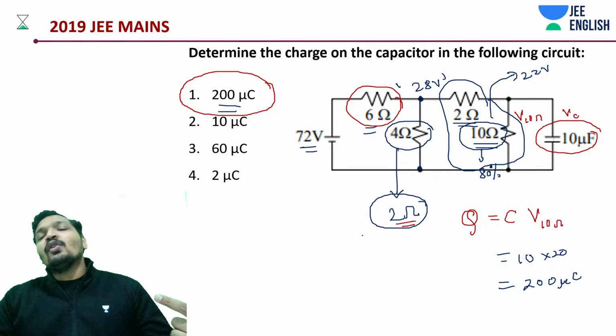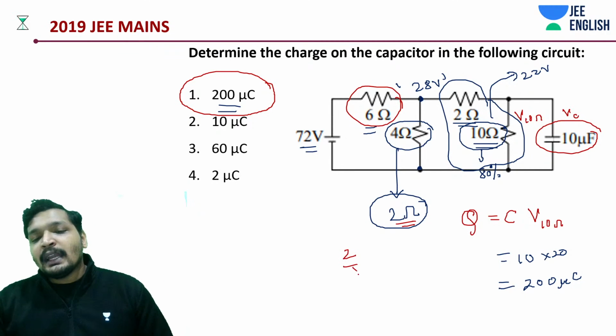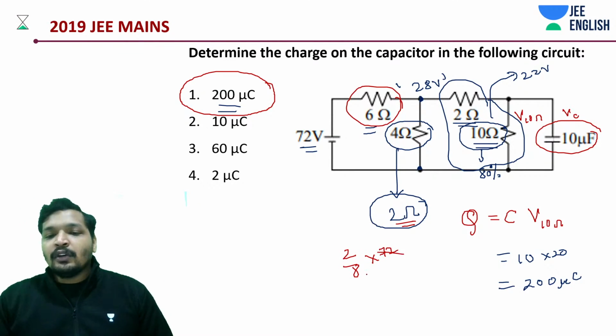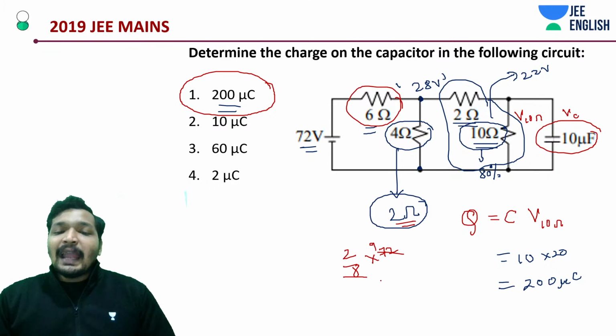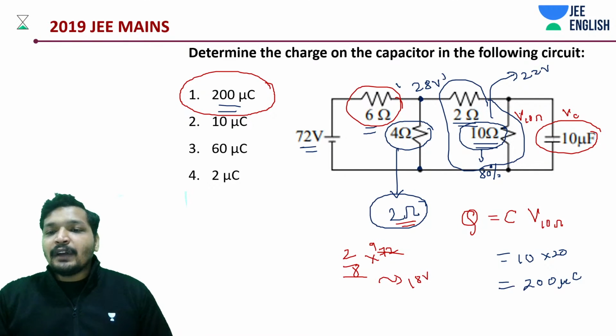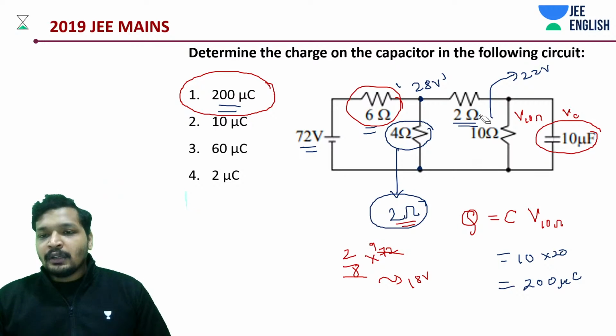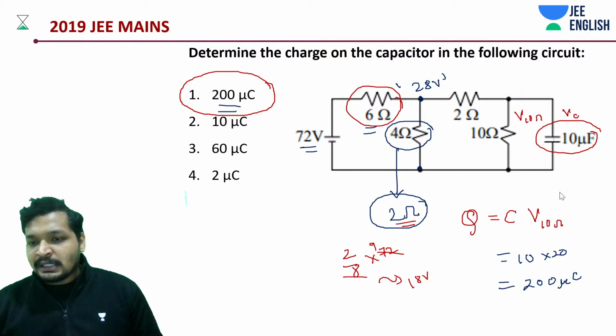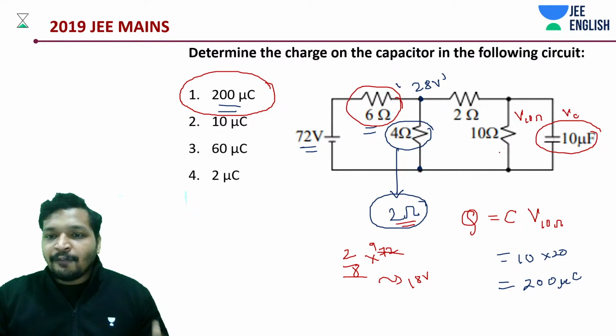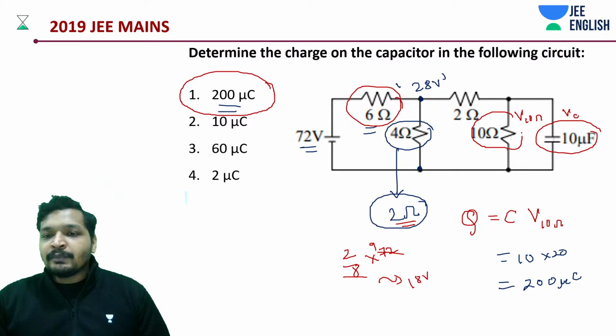6 ohms, 2 ohms, what happens? 2 by 8 into 72 is going to drop across it. This is like 18 volts. If I'm talking about this particular thing, let me erase this, the earlier trick. I'm talking about a new concept, like this concept. It's a concept basically. It's not like a pure shortcut or guessing from the options.